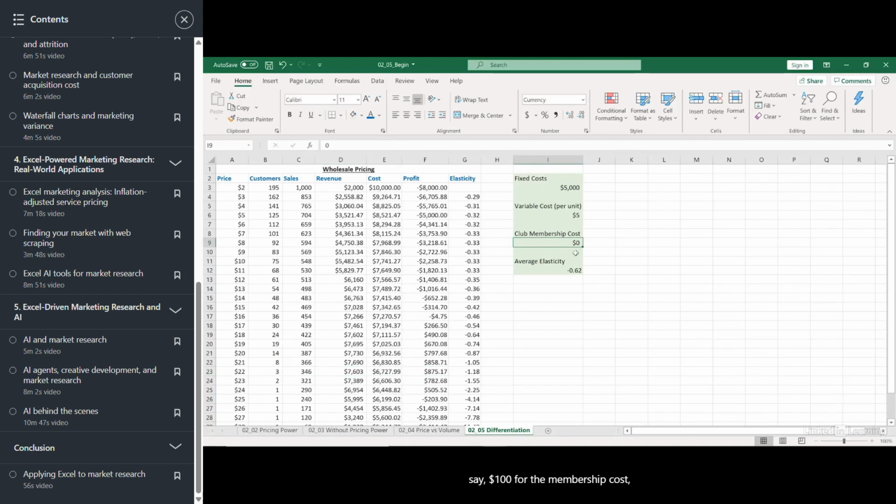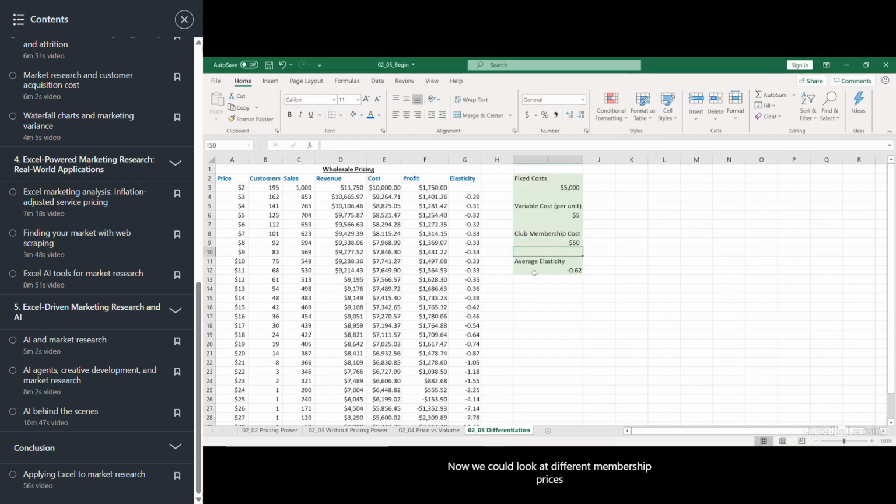In contrast, if we charge, say, $100 for the membership cost, now we want to keep our prices really low so that we get lots of club memberships sold, plus we sell some units of the product. Notice, we're actually selling below cost in this case, but we get so many memberships that it more than makes up for it. This is a function of the elasticity of that membership price.